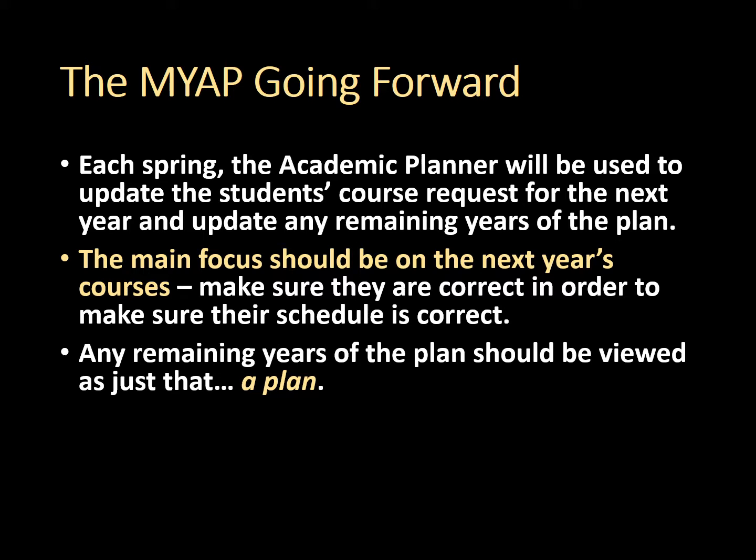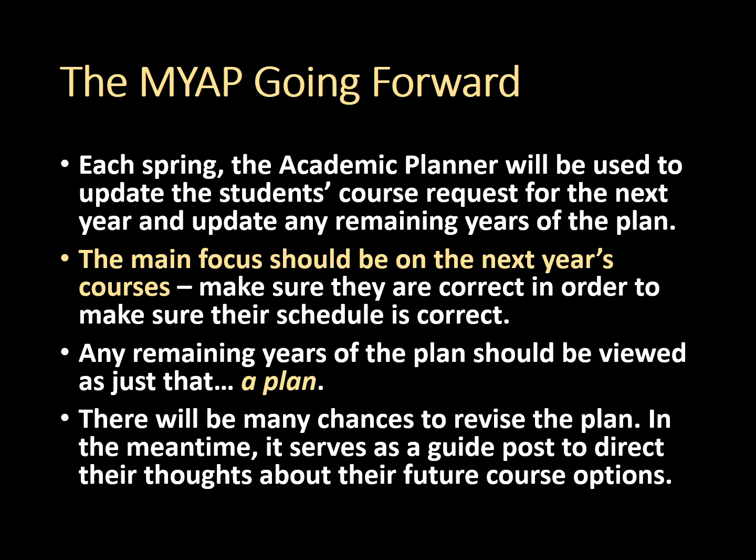It is a document that will change from year to year, and as the students come back to meet with their counselors the following spring, they can totally change their electives. They can totally redirect the plan if they choose to do so. Or, if their plan has remained intact, they can continue on with the plan as is. There's going to be many chances, however, to revise that plan. In the meantime, it serves as a guidepost to direct the students' thoughts about their future course options.